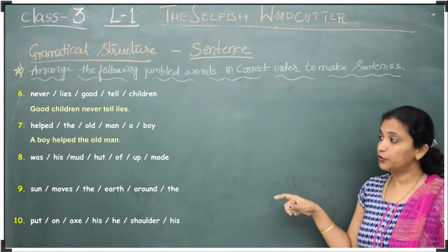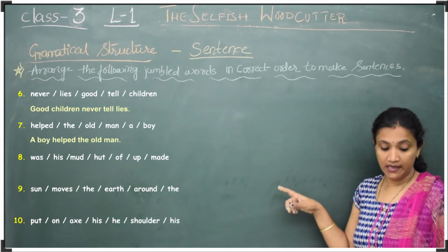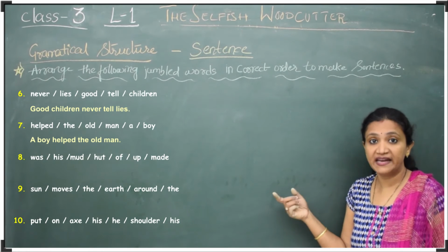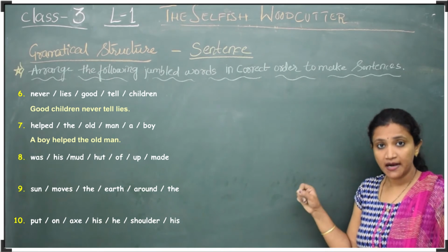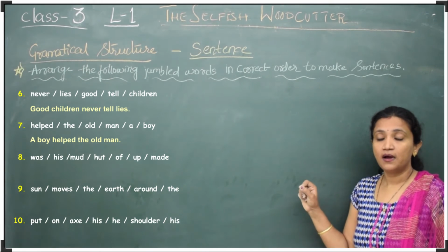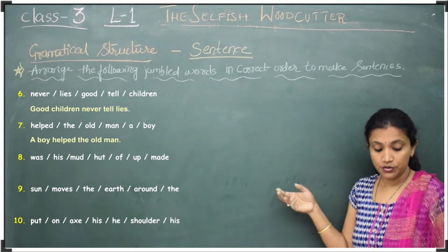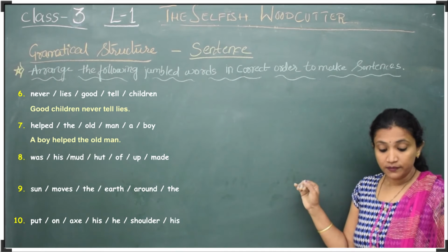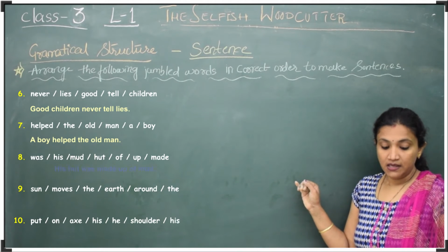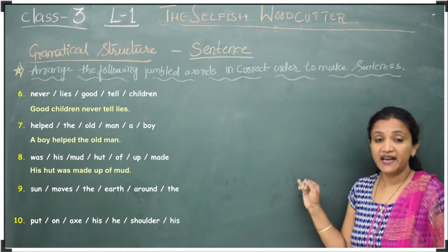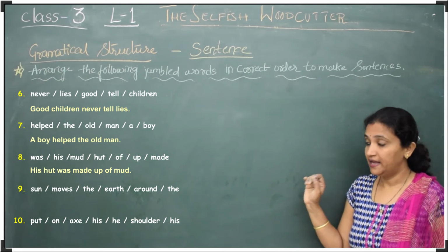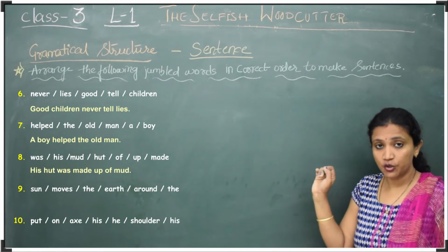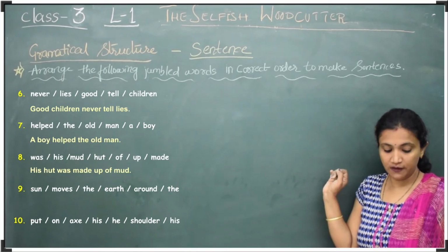Next one, we will go for the 8th one. Was his mud hut up made? So what will be the sentence here? His hut was made up of mud. So the h in "his" should be capital. After "mud" there should be a full stop.